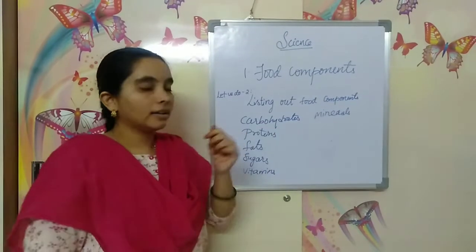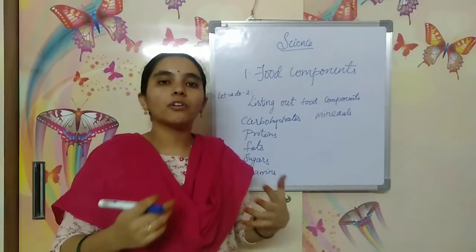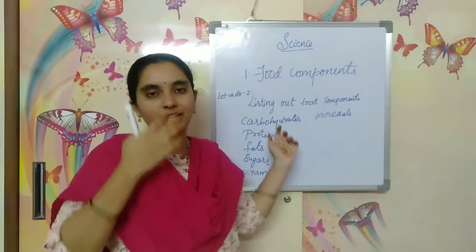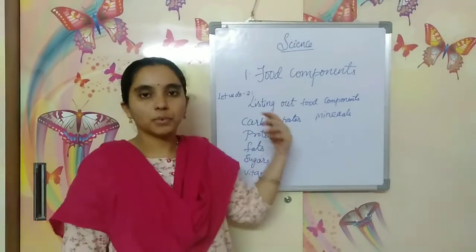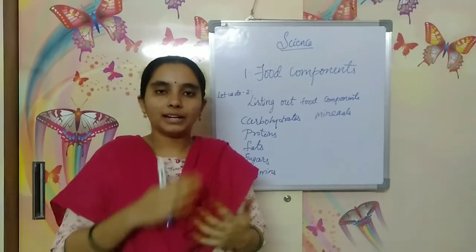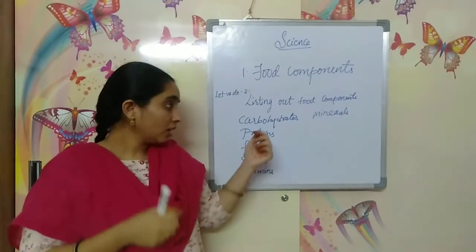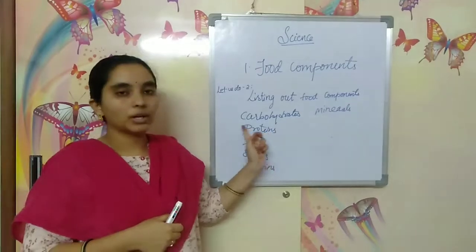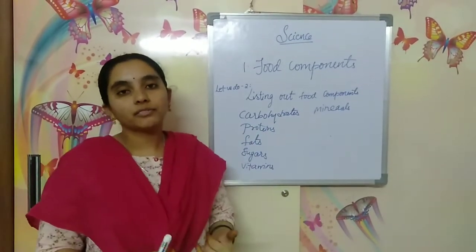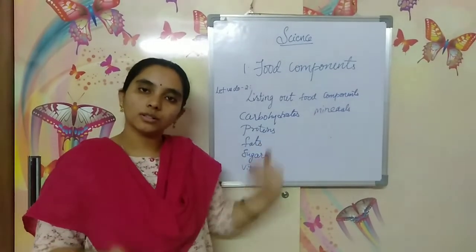If we cook food at home, we don't know exactly the amount or percentage of carbohydrates or proteins present in it. But in packed food, they know, and they give it as a label behind the packet. These carbohydrates, proteins, fats, sugars, vitamins and minerals are very important for our body to get nutrients, so they are also called nutrients.